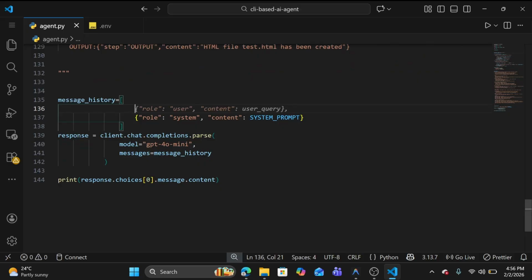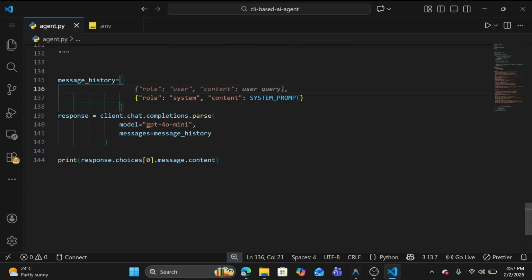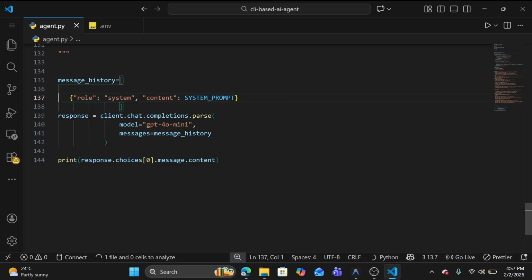So I already told you, I will show you how we can create a cognitive loop. Maybe our LLM will do something wrong, so he needs to re-verify everything from the first steps. He observed something, he needs to restart. So for that we need to make a loop here. Let me just save it. I think it's not working. No issue.